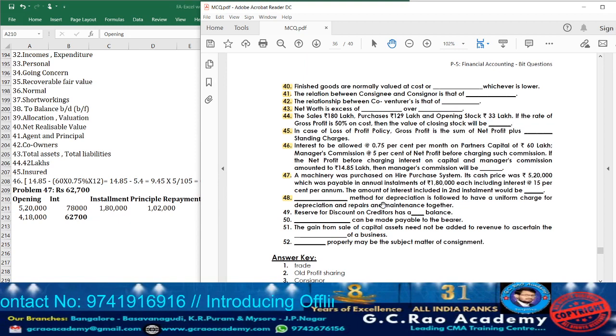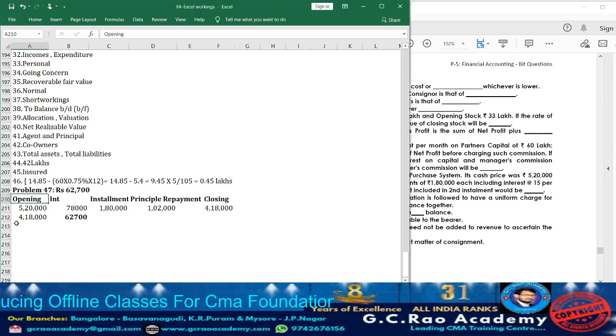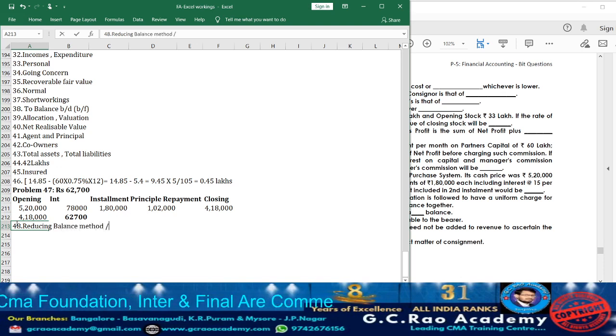What they're telling? Dash method of depreciation is followed to have a uniform charge for depreciation and repairs and maintenance together. See, under which method? The rate of depreciation we are going to charge in common, reducing balance method. So take down the answer. Question 48. Reducing balance method or written down value method. In short, we can call it as WDV.